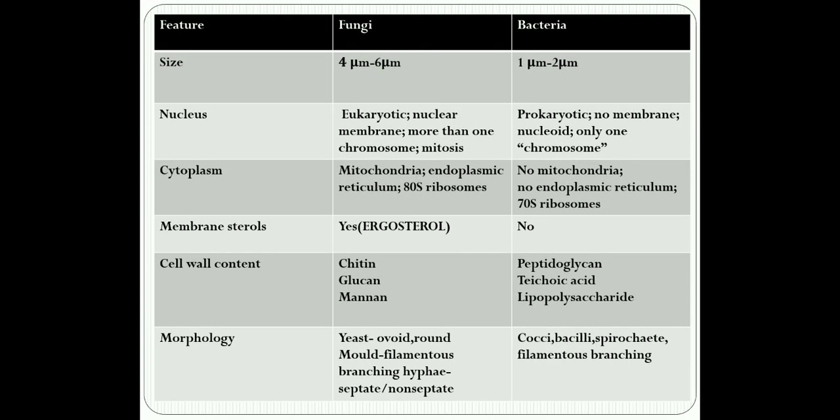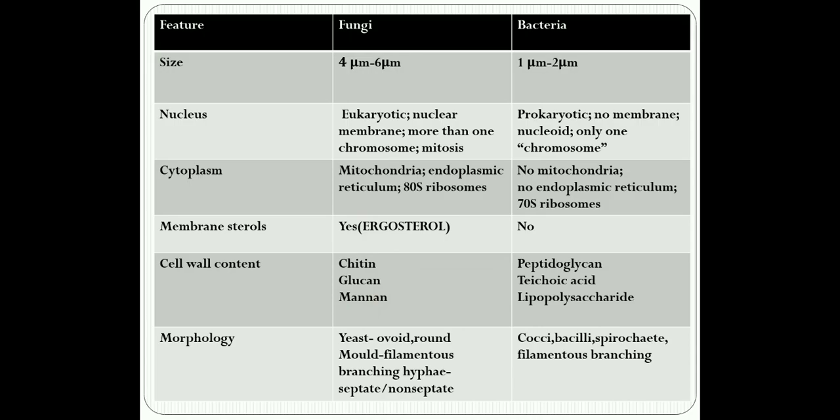So, if you consider the basic differences between fungi and bacteria, one thing which stands out is that fungi are primarily eukaryotic. The second thing that we should remember is that fungi contain ergosterol, which is not present in the bacteria. Another thing is the cell wall of the fungi is usually composed of chitin, glucan, and mannan.